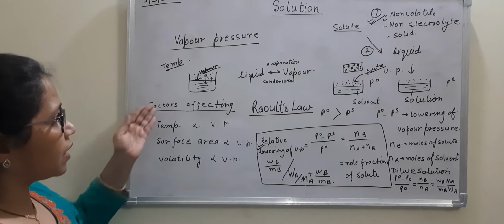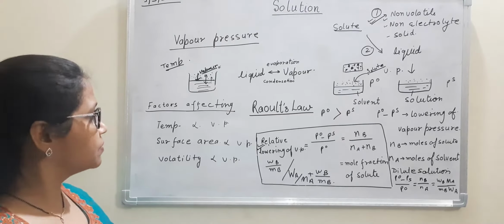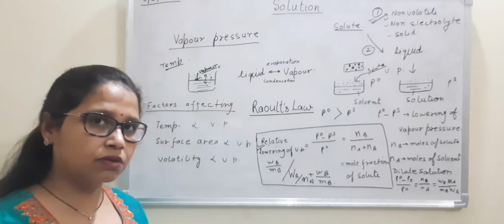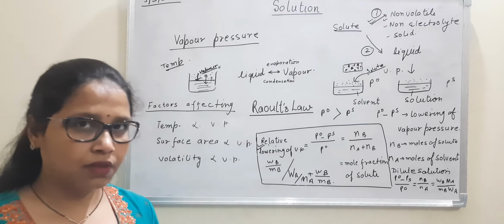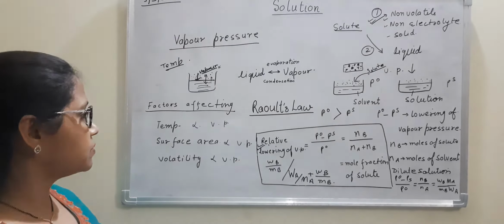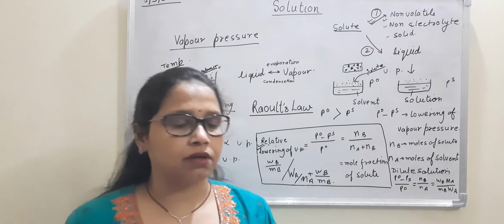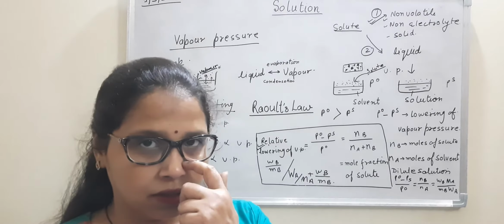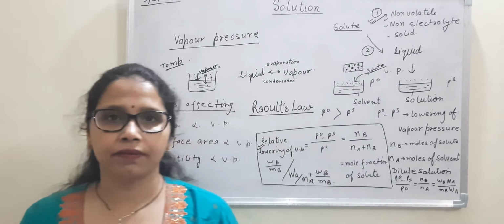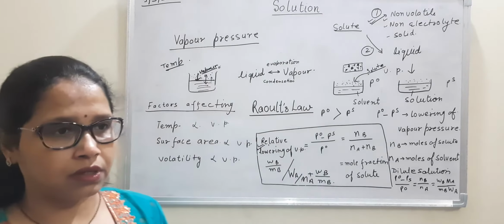Next, you have to study the factors affecting this vapor pressure. How much is the vapor pressure, and which factors affect it? The first one, temperature, we have studied. The greater the temperature, the more energy is associated with the molecules, and molecules will easily convert into vapors. It is directly proportional. The second factor is surface area. It is very commonly observed that when you take some liquid in a glass and spill it on the floor, the liquid on the floor evaporates much more easily and much earlier than the liquid kept in the glass. So surface area is also directly proportional to vapor pressure.